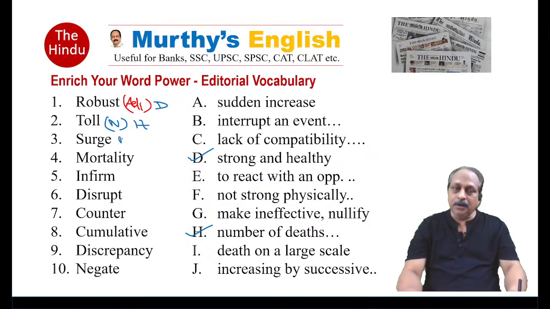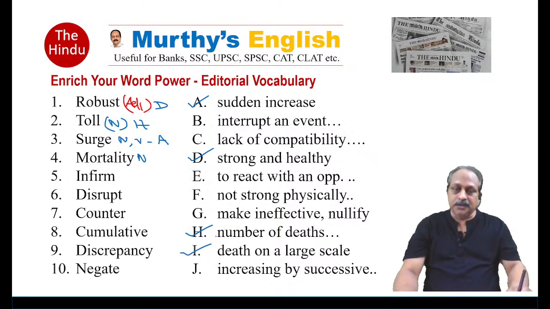Surge could be a noun, could be a verb. What does it mean? Sudden increase in something. You can also think of the meaning sudden forward movement. A is the answer. Mortality, obviously noun. A lot of people die. Death on a large scale. We use the word mortality.